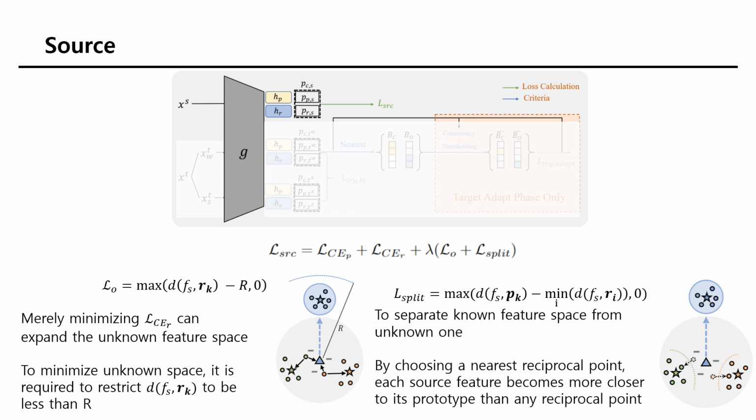Source domain is trained as follows. Along with two closed entropy losses, we further use loss on and loss split. Merely minimizing closed entropy of the reciprocal point classifier can expand the unknown feature space. Therefore, to minimize unknown space, it is required to restrict the distance between source features and their reciprocal point to be less than R. And loss split is to separate known feature space from unknown one. By choosing the nearest reciprocal point, each source feature becomes closer to its prototype than any other reciprocal point.